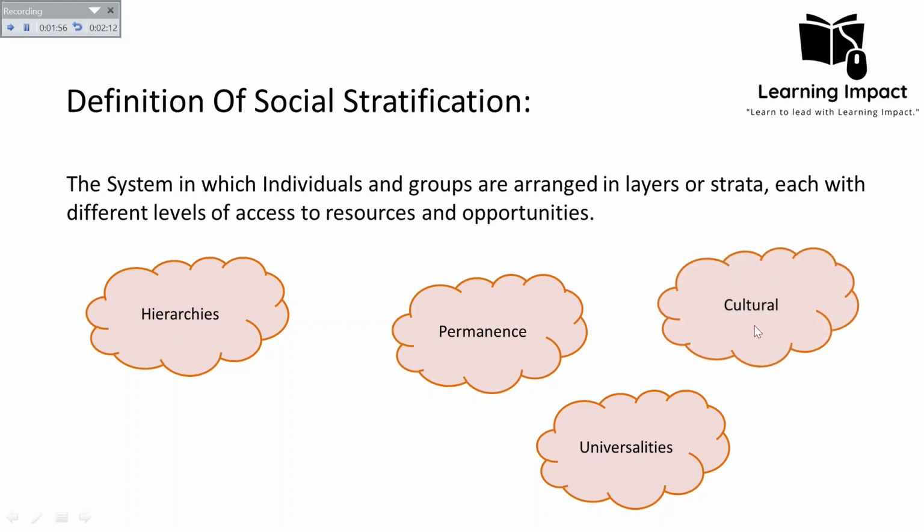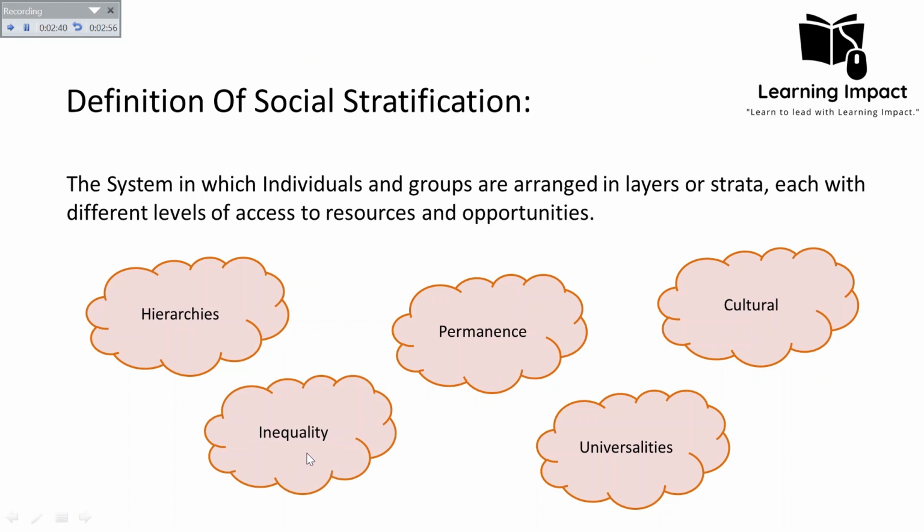Then social stratification is cultural, meaning that there are some cultural beliefs that actually maintain this social stratification. For example, the belief behind the Indian caste system is rooted in Hinduism, which propagates this caste system in Indian society. So, there are some ideologies which help to maintain social stratification in society. And then inequality. Social stratification will always emerge when there are strata, and the strata are based on the uneven distribution of resources. So, the individuals of one stratum would have more or less access to resources as compared to the other stratum. So these are the features of social stratification.